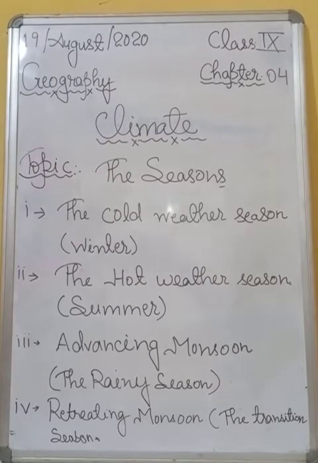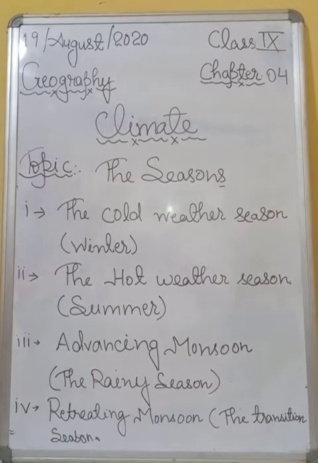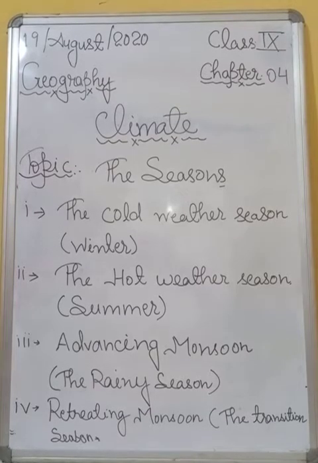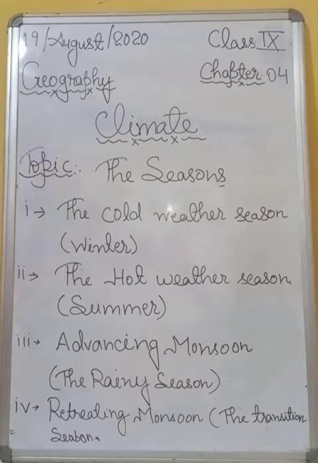So, during this season, days are warm and nights are cold. Frost occurs in the northern plains and snow falls in the high mountain regions of the Himalayas. And students, as we move from north to northeast, the northeast trade winds blow during this period, and most of the country remains dry as they blow from land towards the sea.